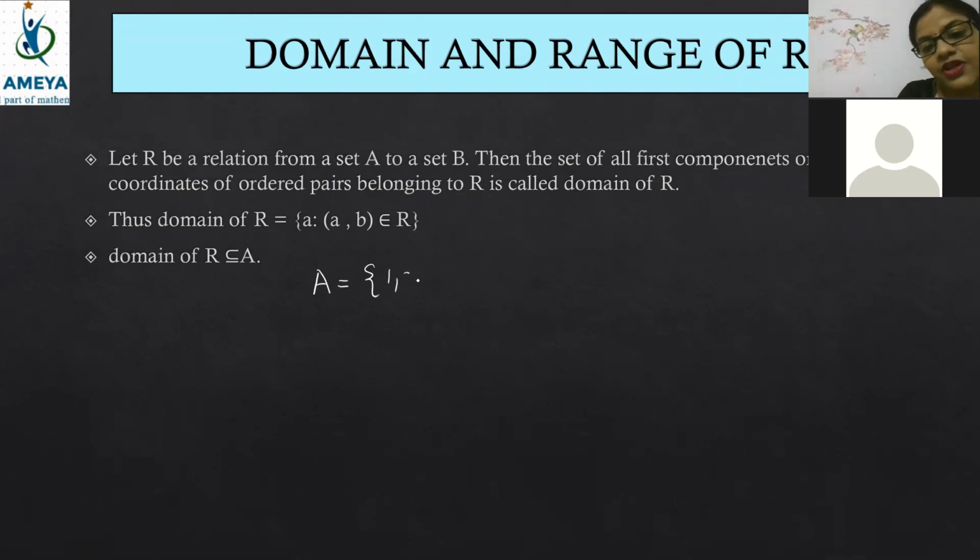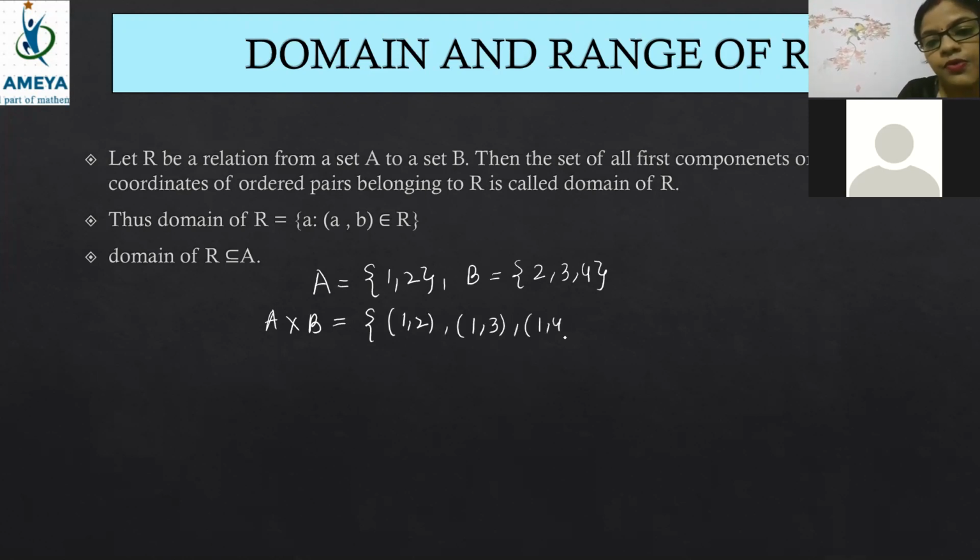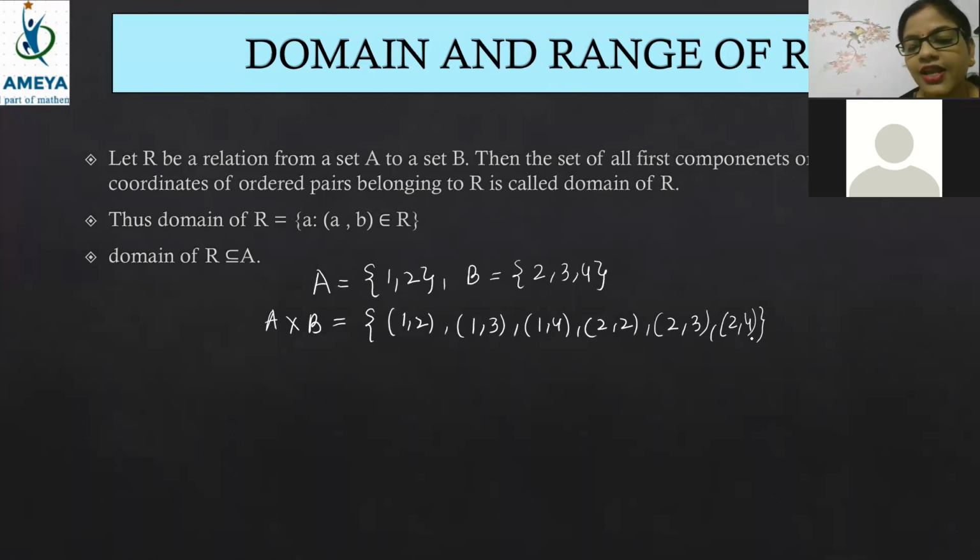A has two elements and B has two elements. Take it as three elements. Then beta, what is A cross B? Understand it nicely. Then 1 comma 2, 1 comma 3, 1 comma 4, 2 comma 2, 2 comma 3, 2 comma 4. So beta, how many elements are present inside A cross B? 1, 2, 3, 4, 5, 6 elements are there.